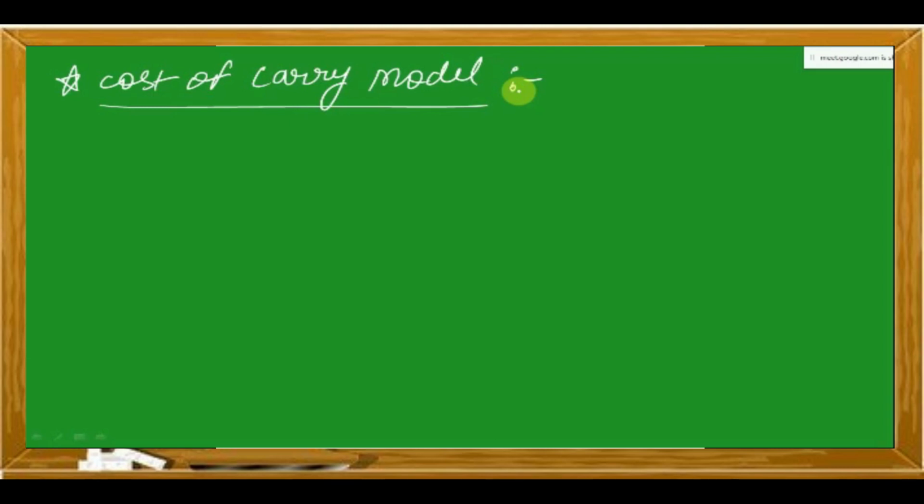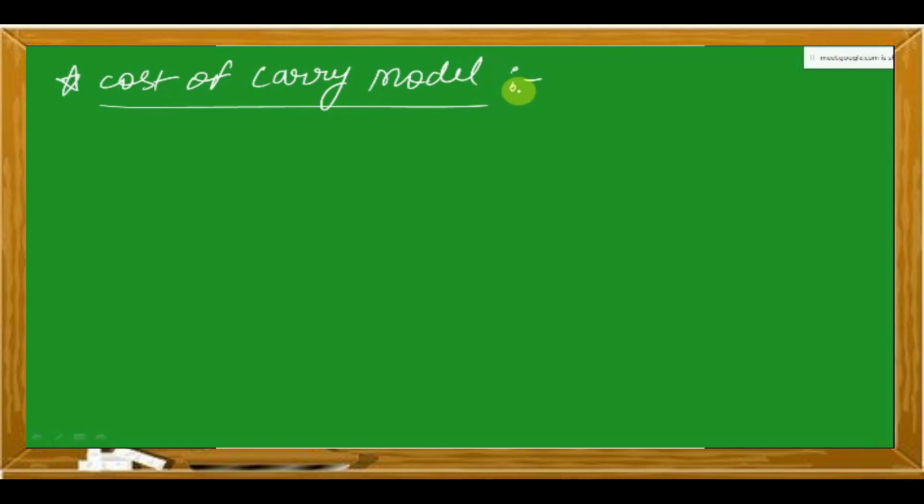I'm not saying all the assumptions are common. I'm saying assumptions are the common thing which you will find in each and every model.